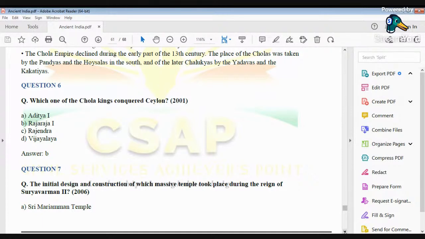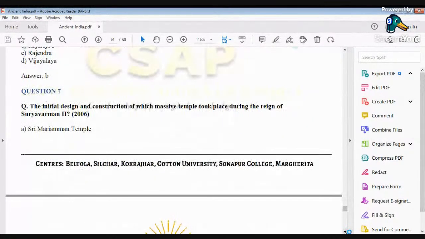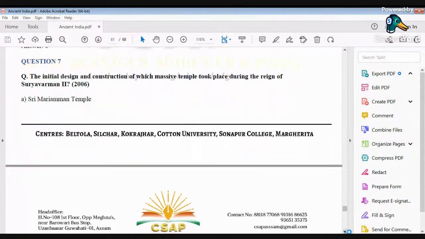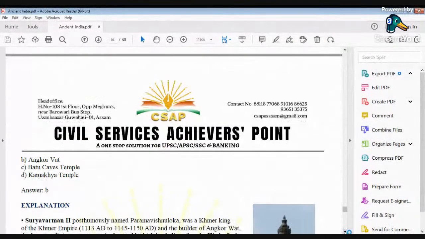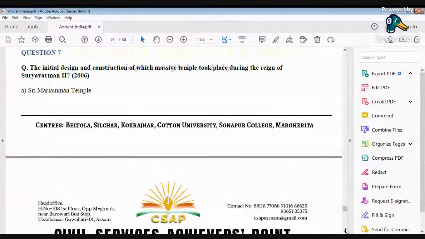See, the initial design and construction of which massive temple took place during the reign of Suryavarman II? It was asked in the year 2006, and the options are Sri Mariamman Temple, Angkor Wat, Batu Caves Temple, and Kamakhya Temple. Now it's a very interesting question, and the correct answer in this case would be the Angkor Wat Temple.